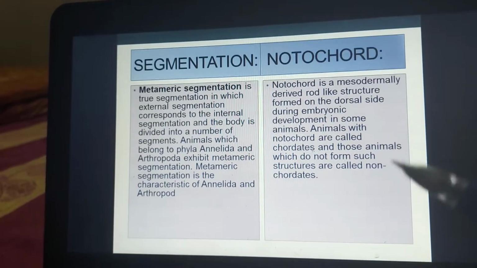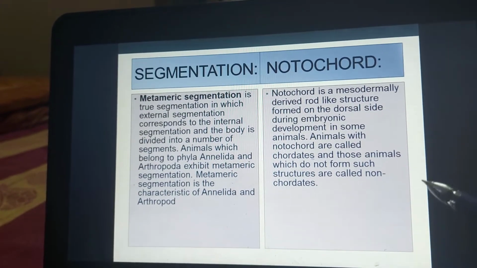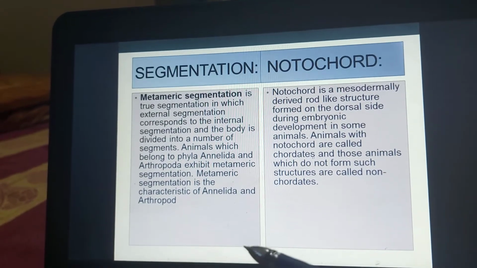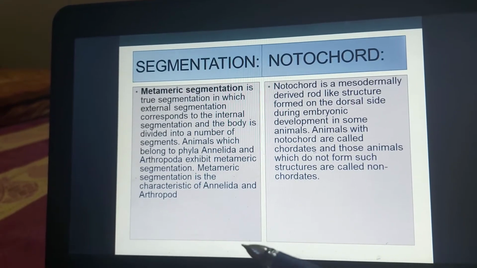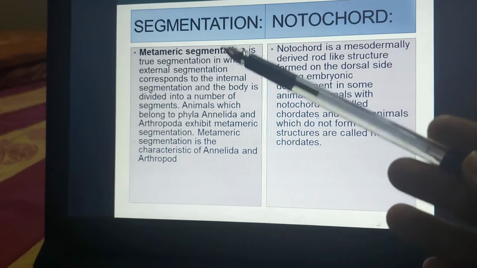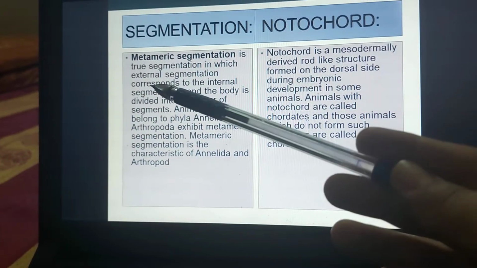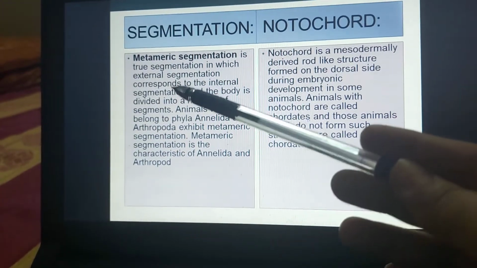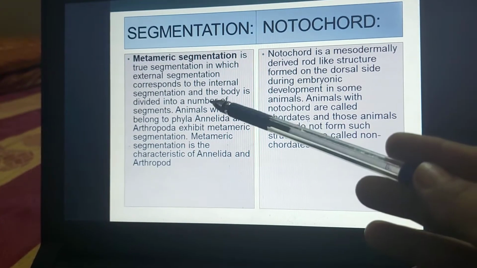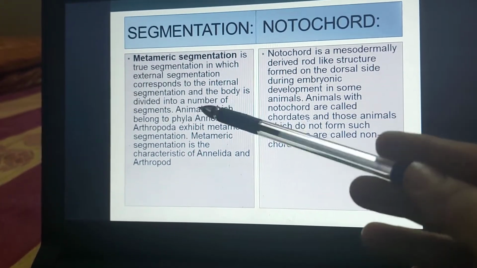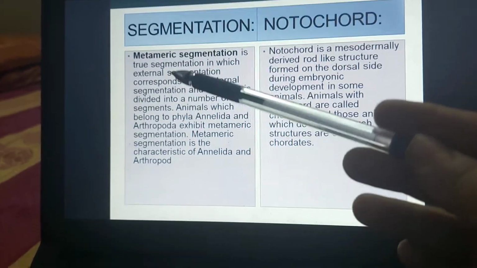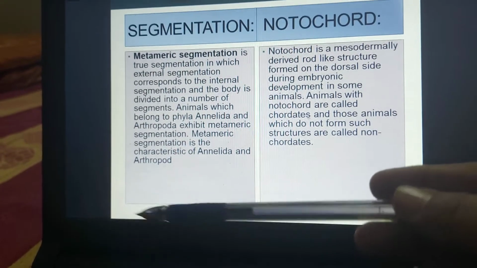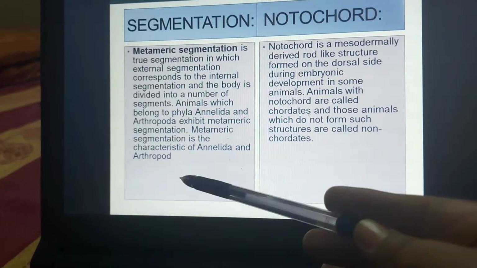Now, the next one is the segmentation and the notochord. So, if we talk about the segmentation, one of the very important terms used during the animal classification is the metameric segmentation. Metameric segmentation is the true segmentation in which external segmentation corresponds to the internal segmentation and the body is divided into a number of segments. So, here there is a correspondence between the outer and the inner segment. For example, Annelida and Arthropoda have it.